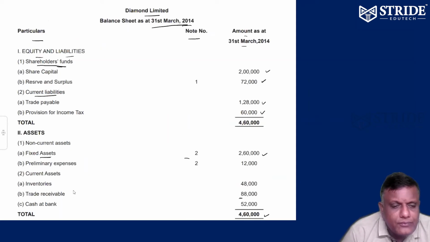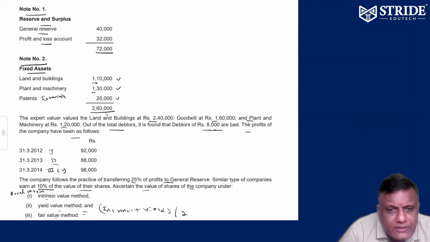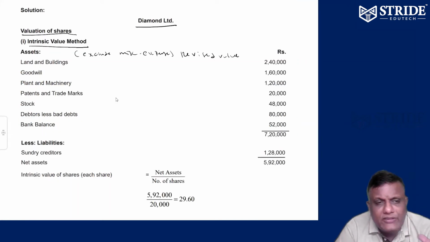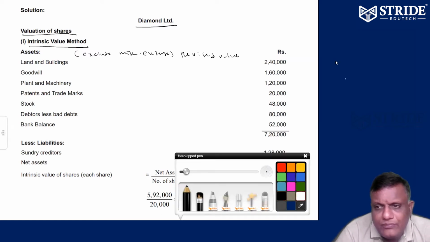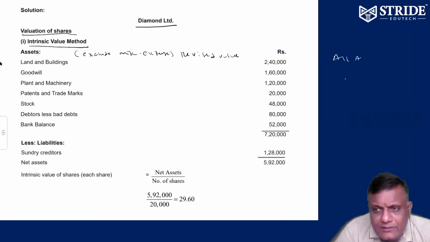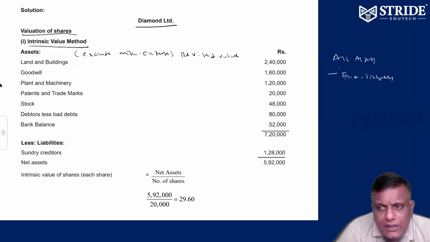So all the assets. Fixed asset 2,60,000 is the old value. Land is not 1,10,000, land is 2,40,000. Net asset method: all assets excluding miscellaneous expenses minus external liabilities is equal to net assets.